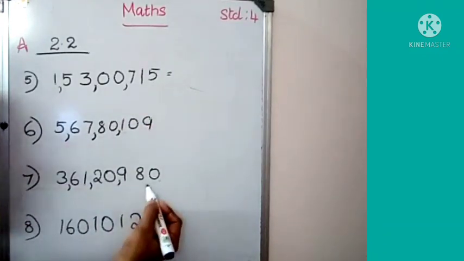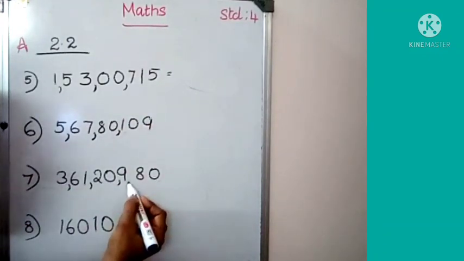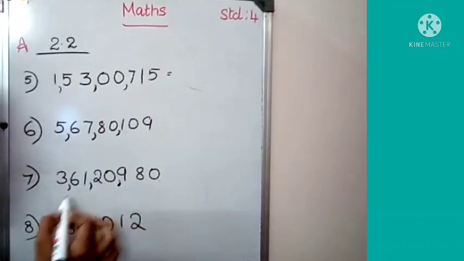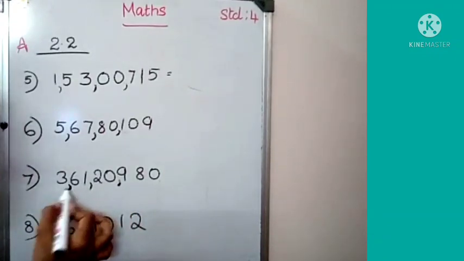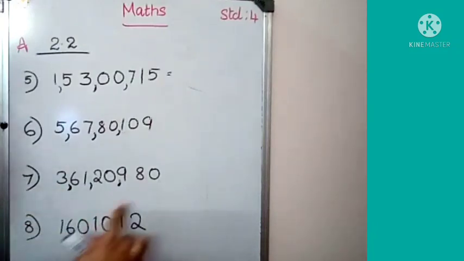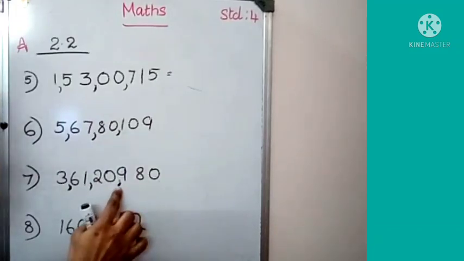From this position you have to count 3 digits and put a comma here. After 2 digits again put a comma, again 2 digits and put a comma. That is the ones period, 3 places. Count 3 places and put a comma.